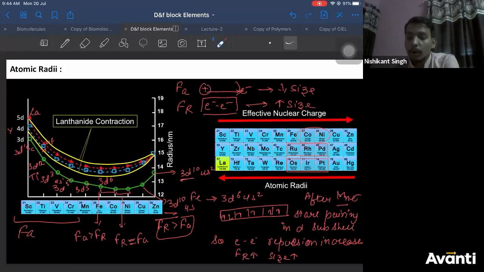So zirconium and hafnium become similar in size, and niobium and tantalum become similar in size. Correct? So what is the reason for this? We have to study this in detail. We will discuss it.